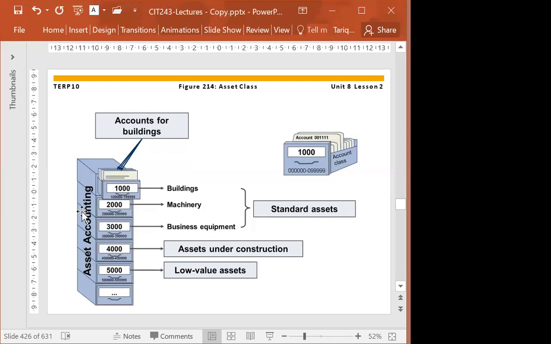Here we have a statement that assets that do not appear on the same line item in the balance sheet must have a separate asset class. They must be assigned to a separate asset class. In addition to that, we need two special classes: one for assets under construction and one for low value assets. These are two compulsory classes that we must have in our SAP system.